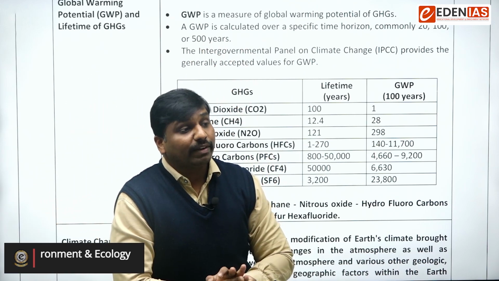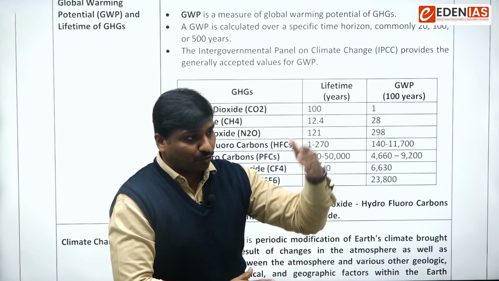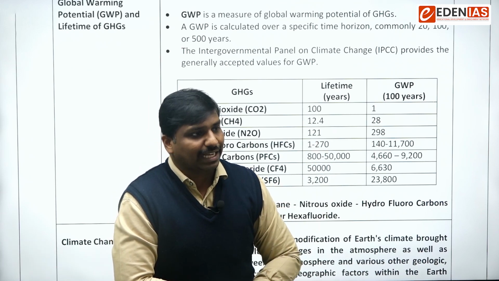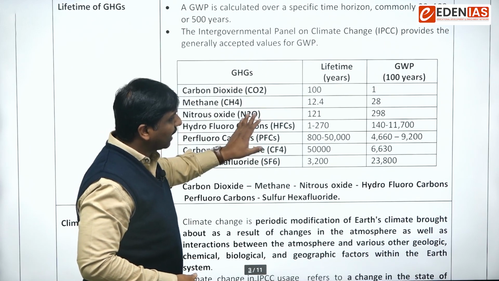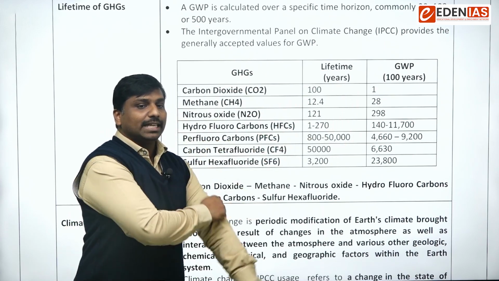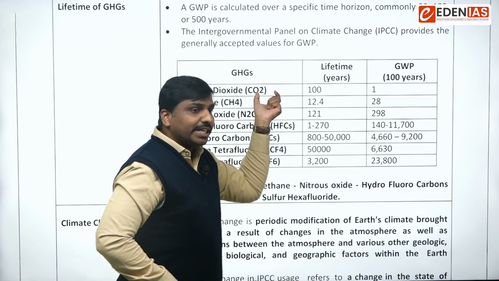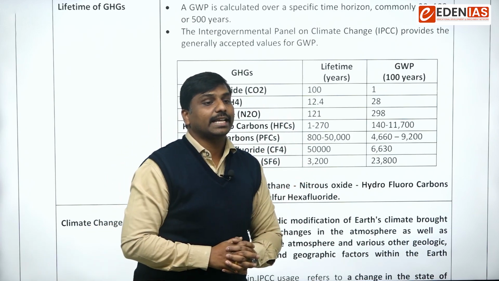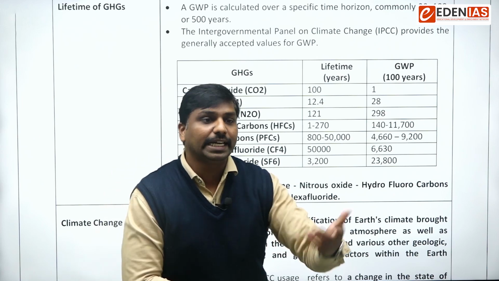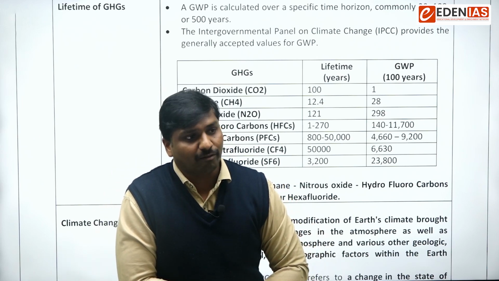Okay, so when we compare various greenhouse gases, the global warming potential is like this. Usually we take the carbon dioxide level as the threshold and as a parameter for defining global warming potential.